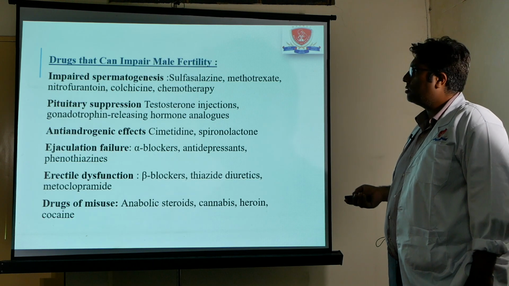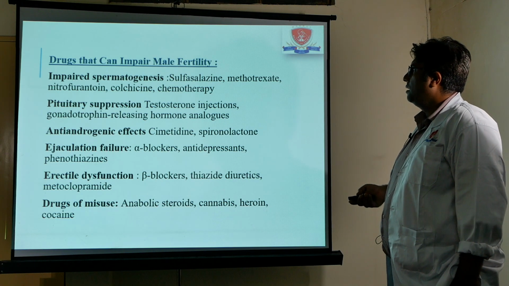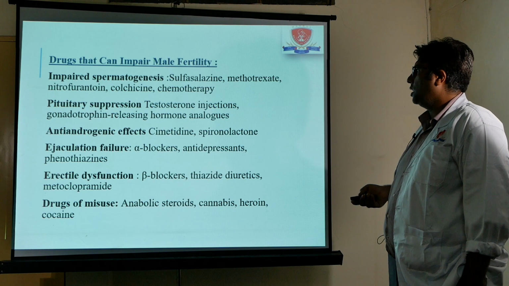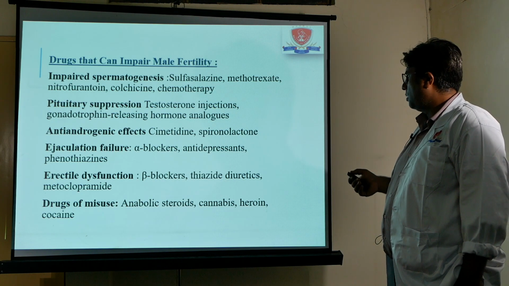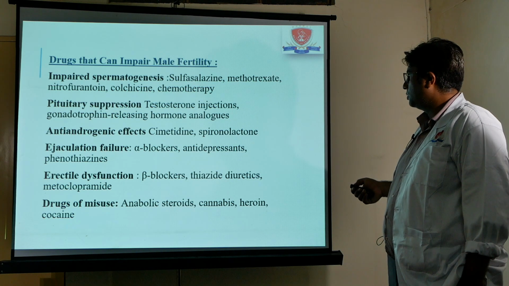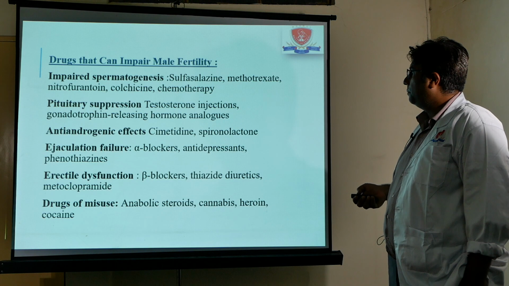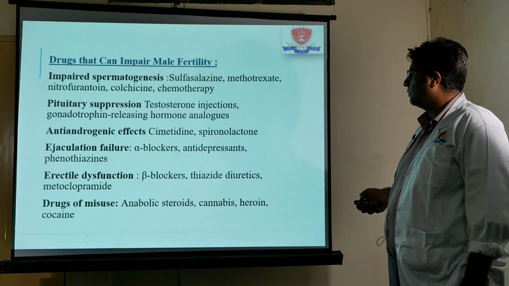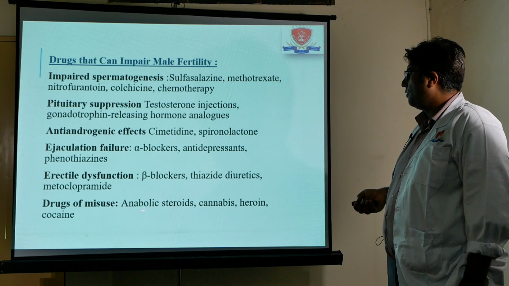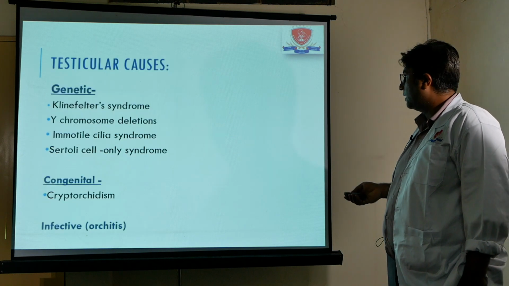There are certain drugs also responsible for male factor infertility, like sulfasalazine, nitrofurantoin, chronic use of chemotherapeutic drugs. The anti-androgenic effect of cimetidine and spironolactone is also known to cause such problems. Erectile dysfunction is commonly associated with beta blockers, thiazide diuretics, and metoclopramide. Misuse of anabolic steroids, heroin, and cocaine is also responsible for male factor infertility.